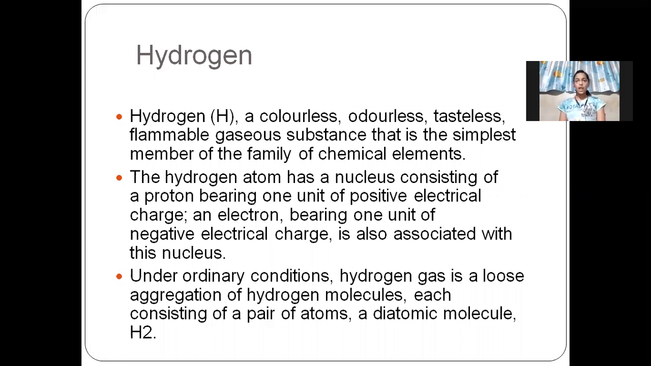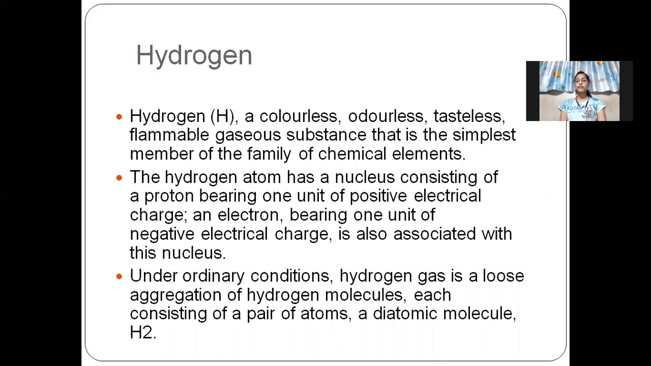Hydrogen, represented as H. Hydrogen is an element of the periodic table. Hydrogen is a colorless, odorless, tasteless, flammable, gaseous substance. It has no color, no odor, no taste, and it is flammable, and it is the simplest member of the family of chemical elements. As you know, hydrogen has only one atom, and hydrogen is the first element of the family of chemical elements.